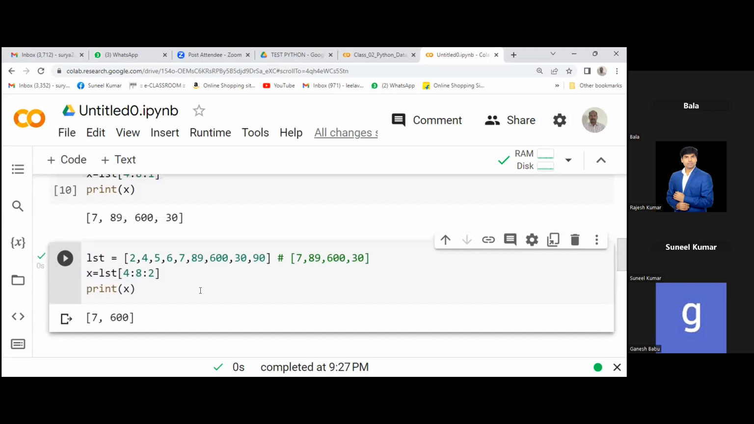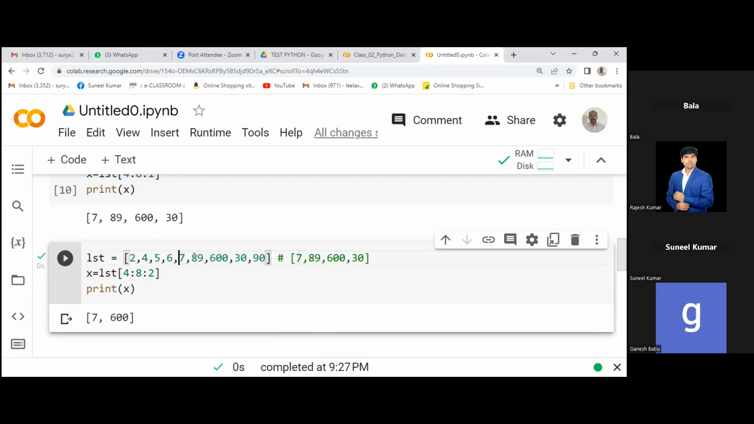See? Yes. So it started from 7, it will jump to 600. So it is taking 2 gap. One more time, sir. Just one explain, sir. Here, starting from index 4, it reaches to 600, sir. Okay. No. See what happened. Your range is 4 to 8, right? Yes. So 4 to 8, it will take from 7 to 30.